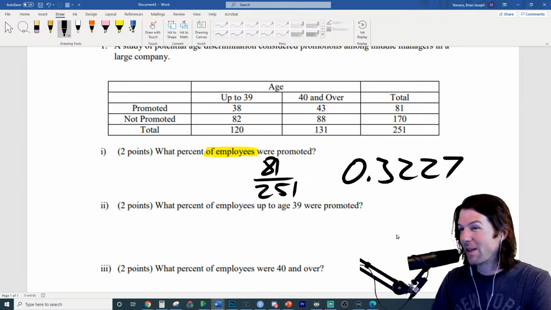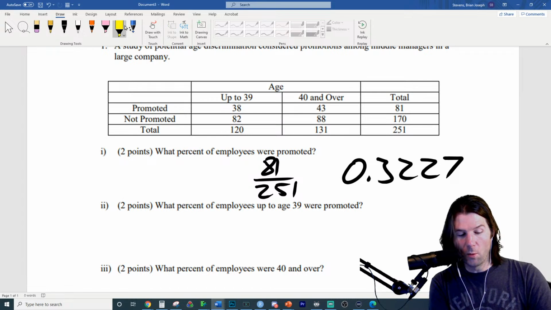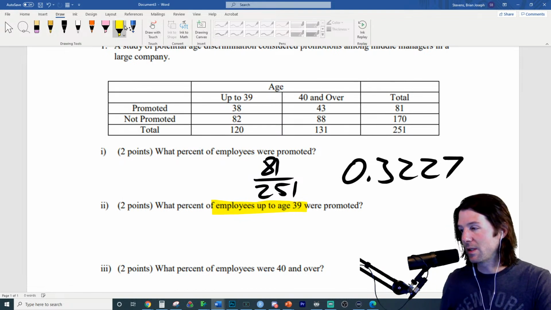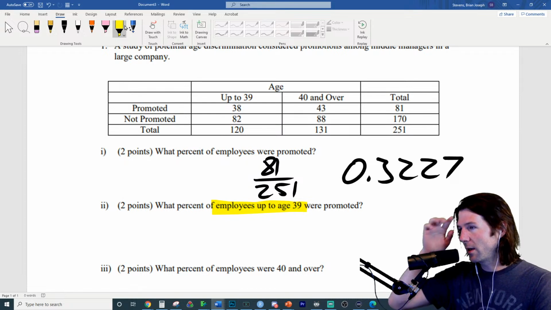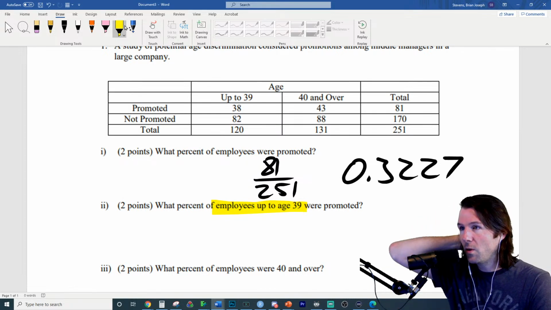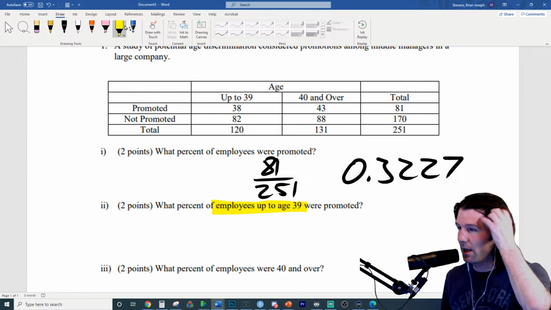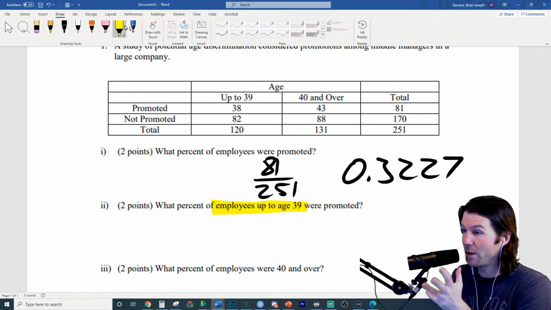What percent of employees up to age 39 were promoted? Now this sounds like a what distribution? If we say what percent of employees up to age 39, just a keyword you should know: I could say, given that people were in the up to age 39 age group. So we're talking about only employees who are up to age 39. If I say what percent of employees up to age 39, I'm talking about a what distribution? I'm setting something conditional.